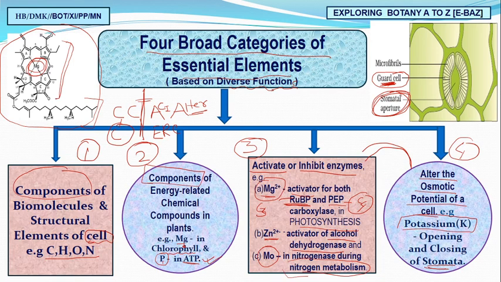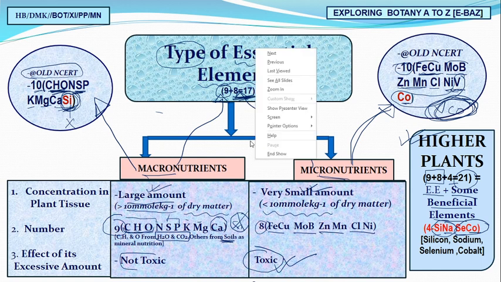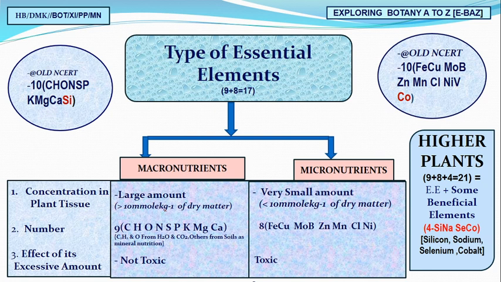There are four important broad classifications: components for biomolecules and cell, components for energy-related important compounds, activators, and altering. Here we studied macronutrients and their required concentration: greater than 10 millimole per kg is macro, and less than that is micro.